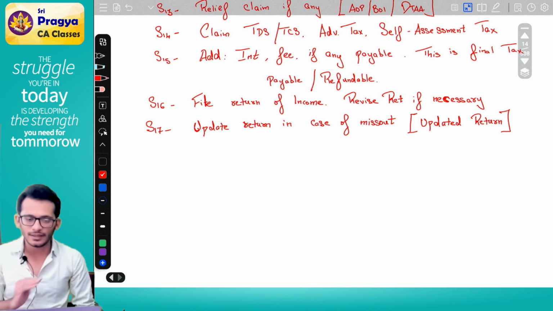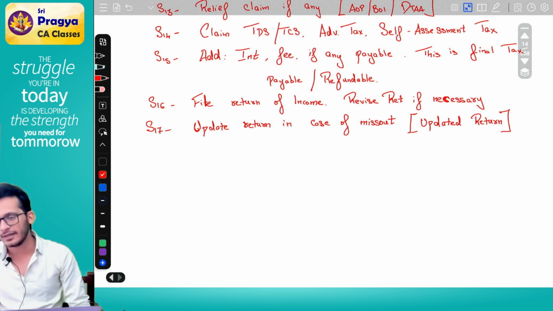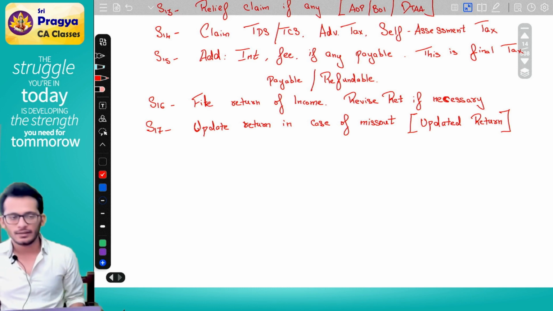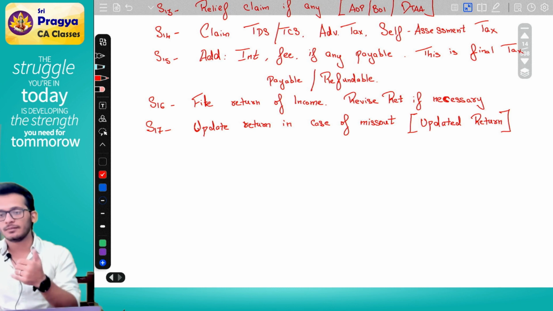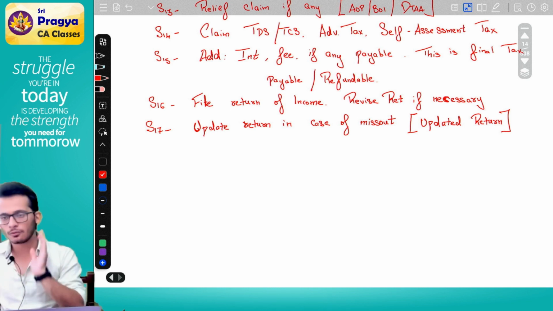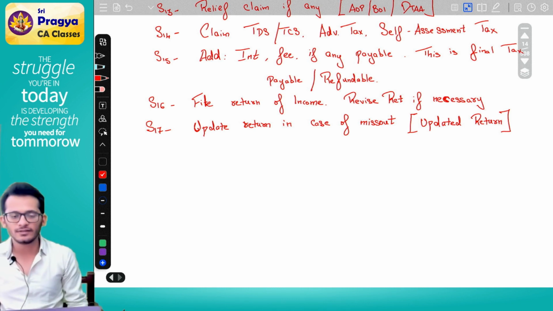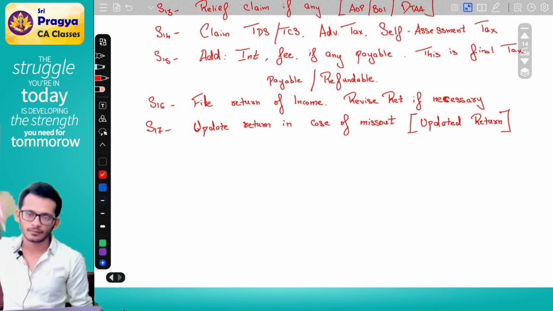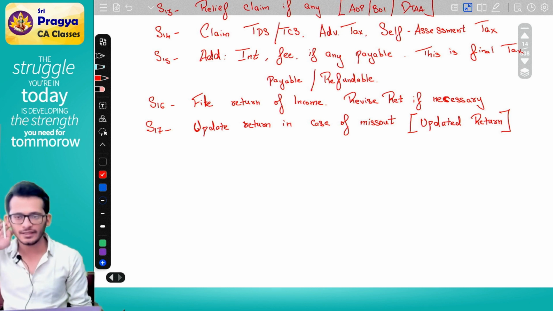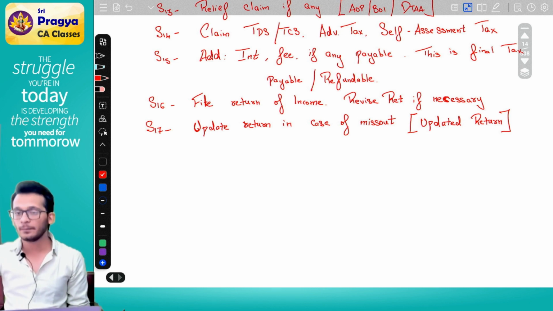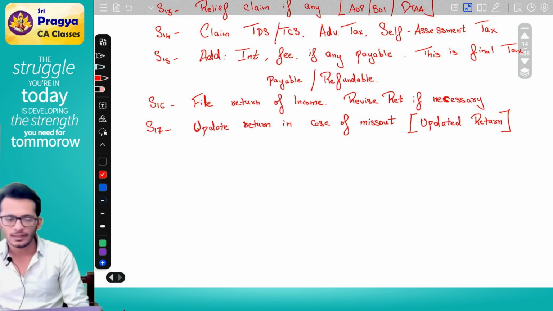Informing the government that, sir, by mistake I missed it out earlier, now I am paying the money to you. This is purely department friendly. You cannot use this to tell the government that, sir, I missed it to claim something, so I want more refund. They will not give you a single rupee extra refund. All refunds can be done only till step number 16. After step number 16, if you have extra payable, you can go to step number 17. If you have no payable, you will leave it there itself.